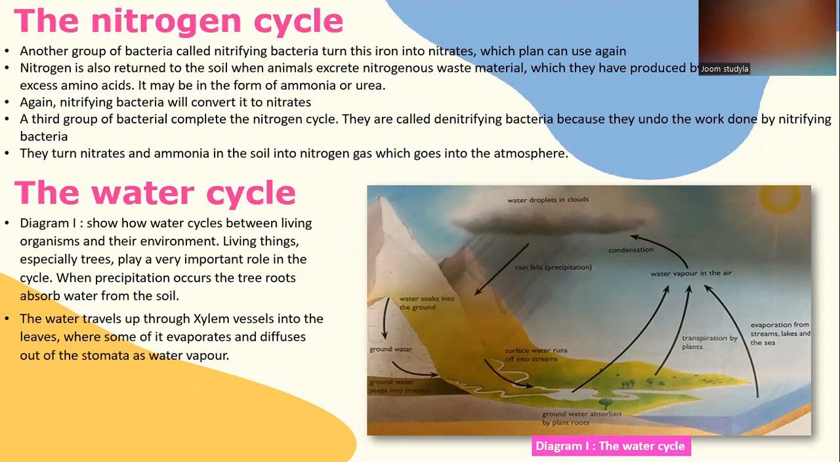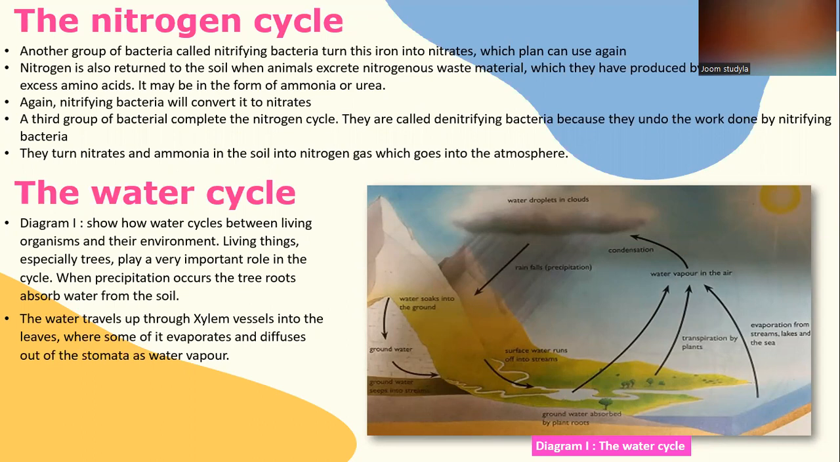Nitrogen is also returned to the soil when animals excrete nitrogenous waste material which they have produced by deamination of excess amino acids. It may be in the form of ammonia or urea. Again, nitrifying bacteria will convert it to nitrates.